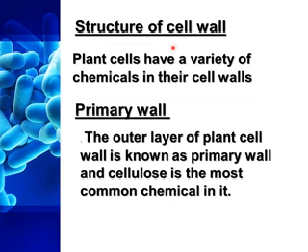Now let's see the structure of the cell wall. Plant cells have a variety of chemicals in their cell walls. First, the primary wall. The outer layer of the plant cell wall is known as the primary wall, and cellulose is the most common chemical in it. So the outermost layer of the plant cell wall is called the primary wall, and it is made up of cellulose.